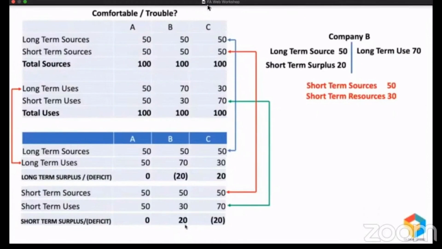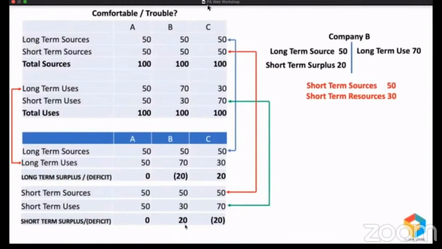In this case, company B will not be in a position to fulfill the promise because that 20 million they have invested is in a long-term asset. Long-term use. It can be land, building, plant and machinery, and you cannot sell them just like that. It will take more than a year, but they will not wait for more than a year. That's why we say company B is in trouble.